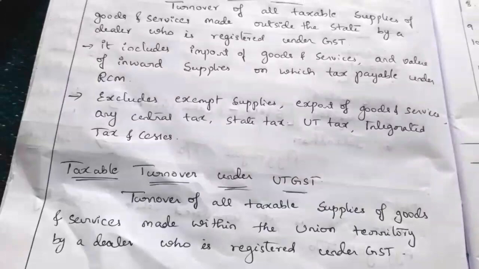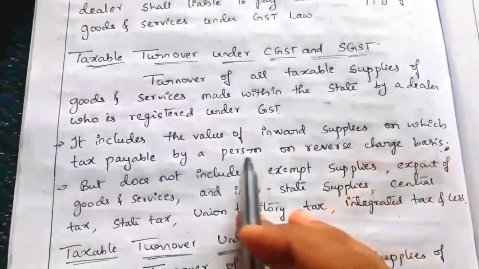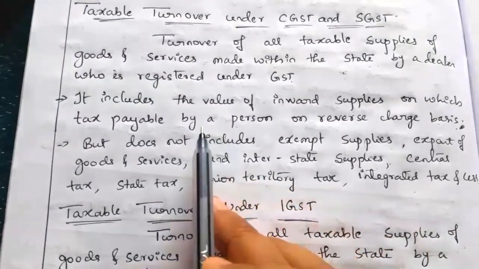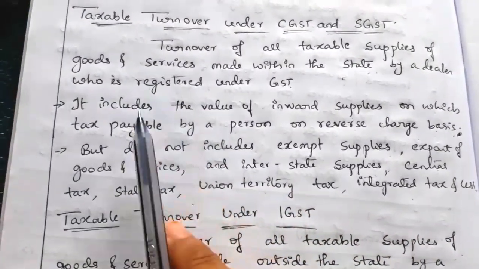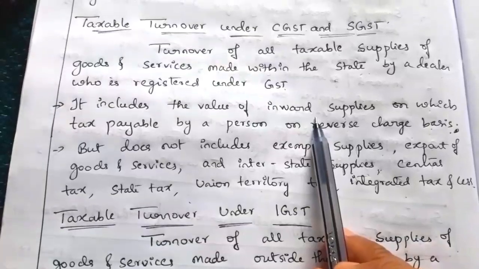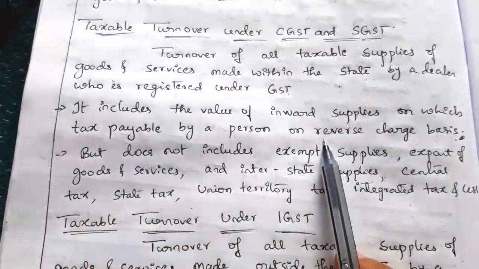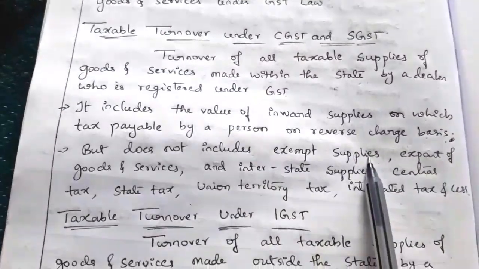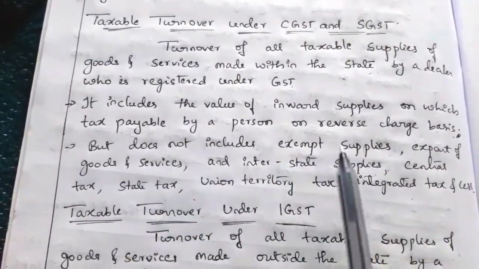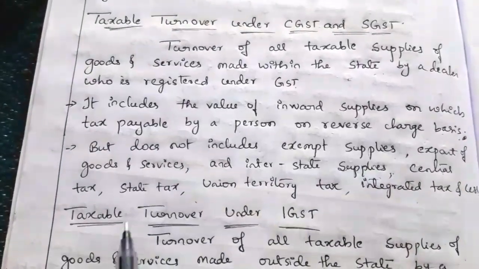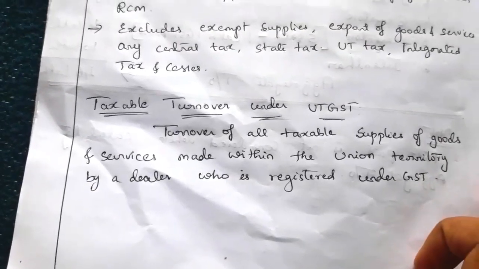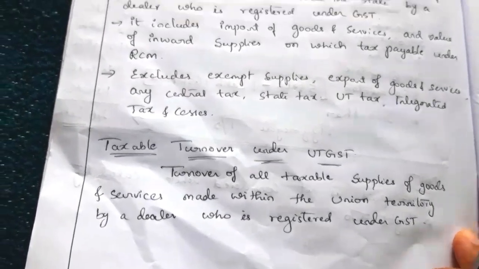Along with this, the rest of the points are the same. We have to repeat the same 2 points there also. So along with that taxable turnover made within the Union Territory, we have to include the value of inward supplies on which tax is payable by a person on a reverse charge basis, but it does not include the exempt supplies, export of goods and services, or any interstate supplies or any taxes. So these 2 points we have to write again here. So that is about the taxable turnover under UTGST.